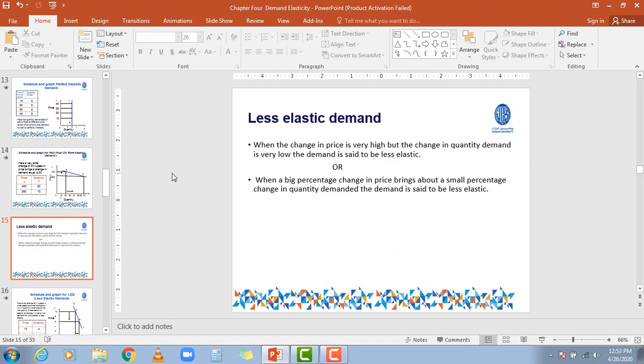Okay, so now here we are to discuss the less elastic demand, right? What we mean by less elastic demand is that when the change in price is very high but the change in the quantity demanded is very low, this is called less elastic demand. Or we can also say that when a big percentage change in the price level brings a low percentage change in the quantity demanded, that type of demand is said to be less elastic demand.